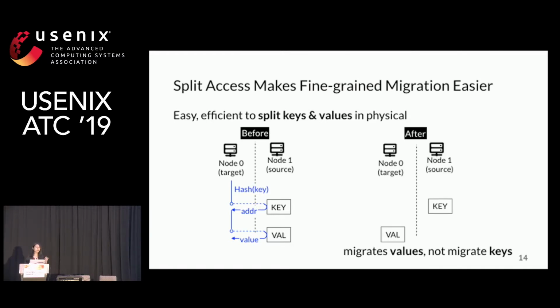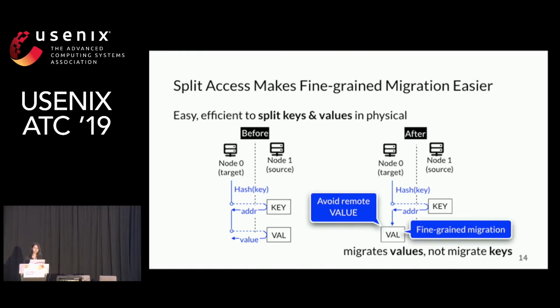Suppose we only migrate the value. After migration, the target first fetches the key with remote access and then gets the value with local access. This improves performance by reducing remote value accesses, and the migration granularity is in key-value pairs. Further, we notice that the location of the key is not changed as the key is not migrated. So there's no need for metadata to maintain the latest location. In short, this achieves zero-metadata fine-grained migration.